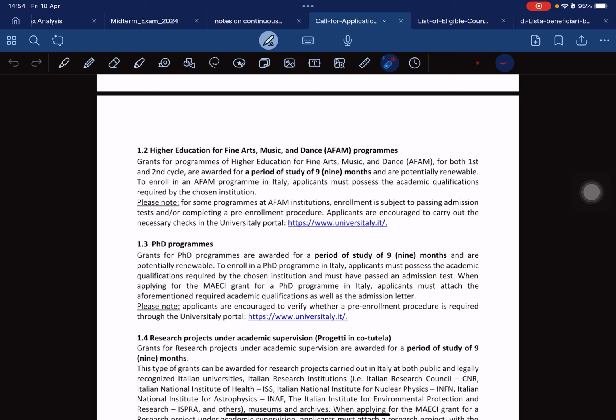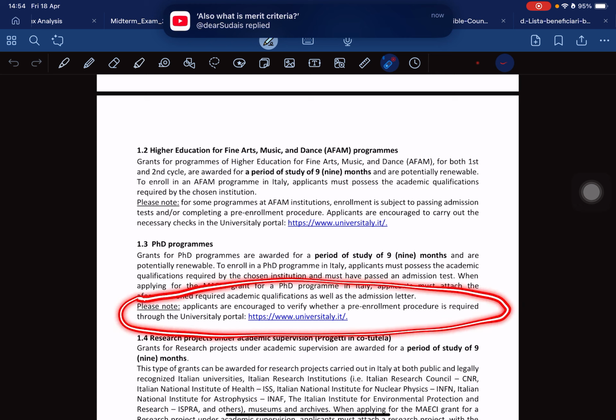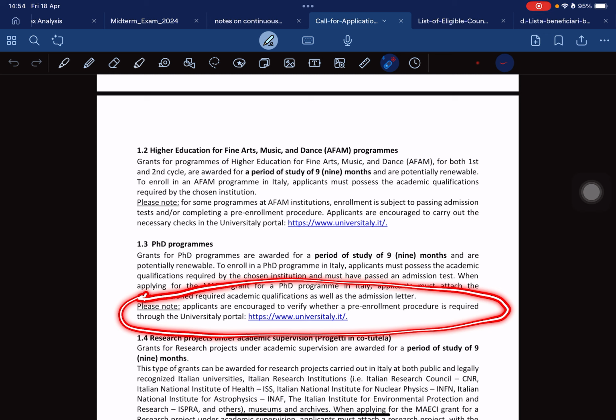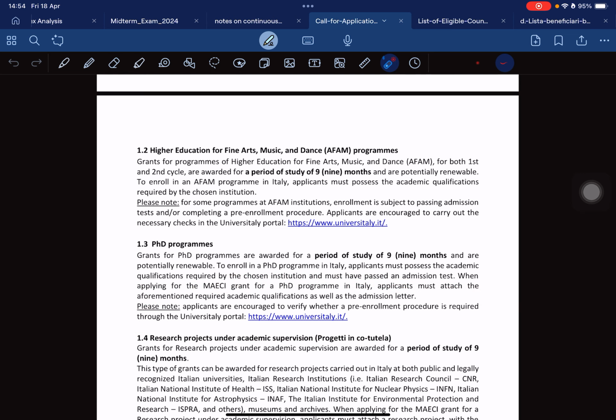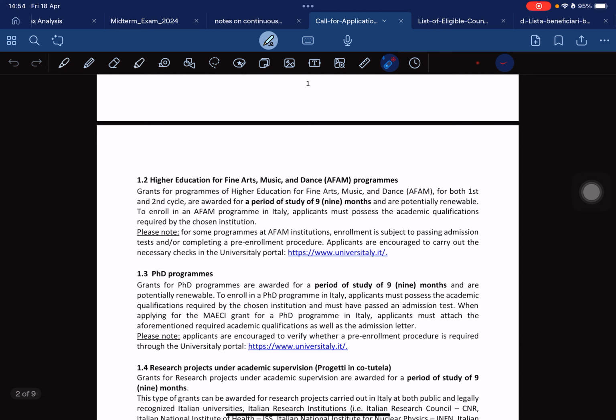Now take note of this one. You see, they've attached this: please note, applicants are encouraged to verify whether a pre-enrollment procedure is required through the university. This one is basically for the pre-enrollment. Not every school needs pre-enrollment, so this pre-enrollment is done by the school.